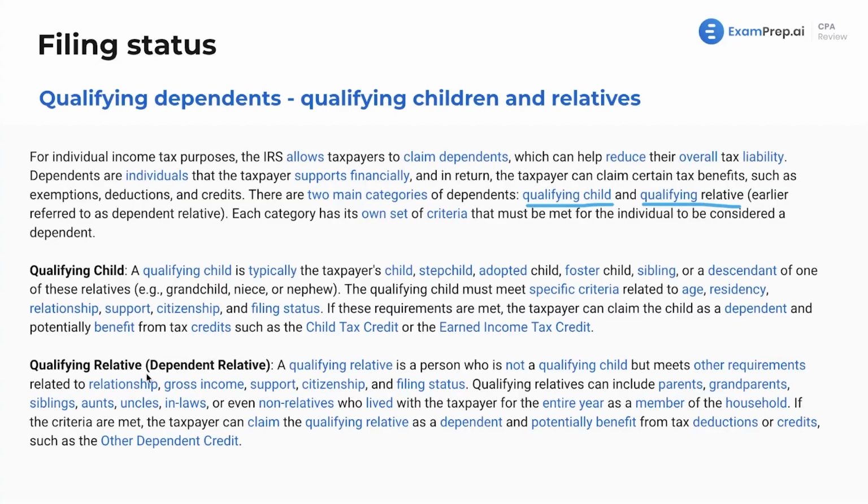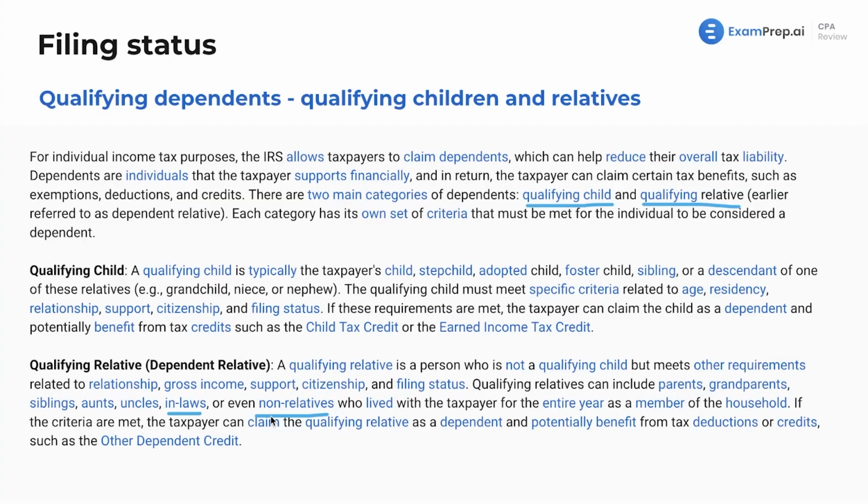Now, for our qualifying relative, also known as dependent relative, a qualifying relative is a person who's not a qualifying child, but meets the other requirements related to relationship, gross income, support, citizenship, and filing status. These examples could be parents, grandparents, siblings, aunts, uncles, in-laws, or even non-relatives. We see could be your friend Steve, right? Who lived with the taxpayer for the entire year as a member of the household. So you don't have to be blood related, or in-laws aren't blood related, but we can see that we even have non-relatives.